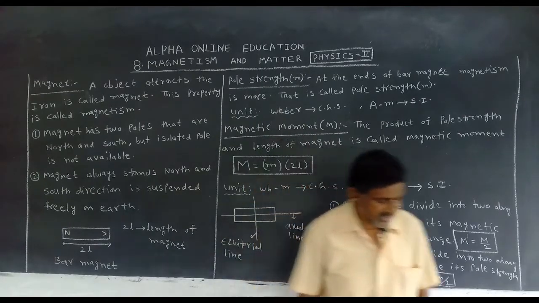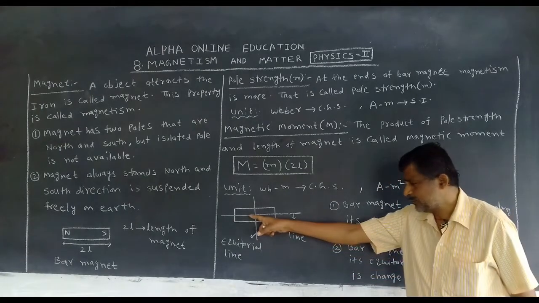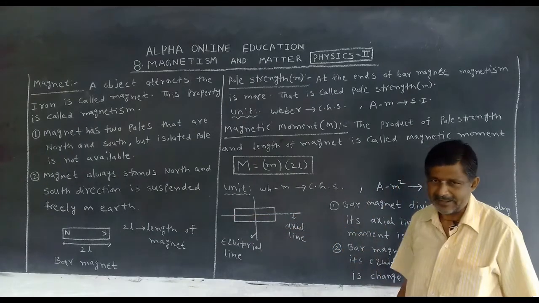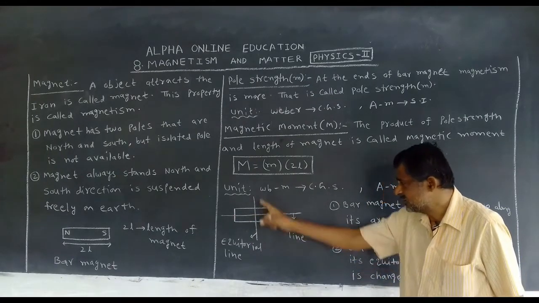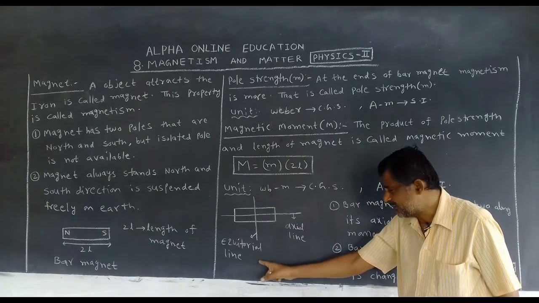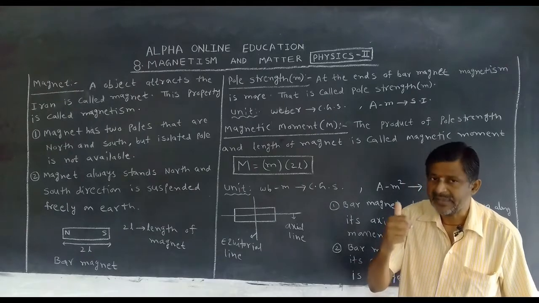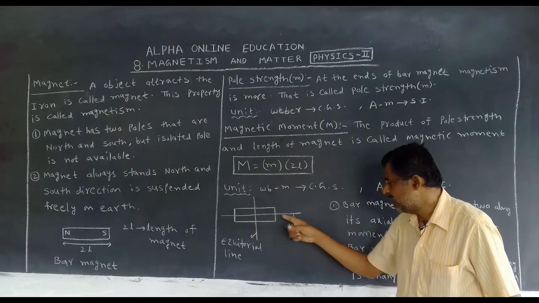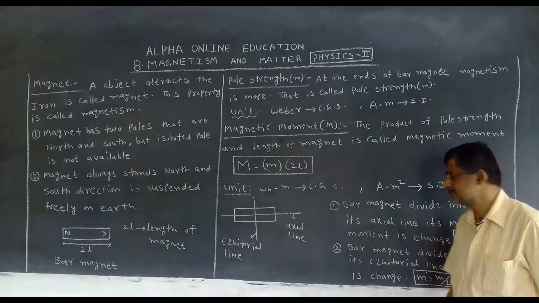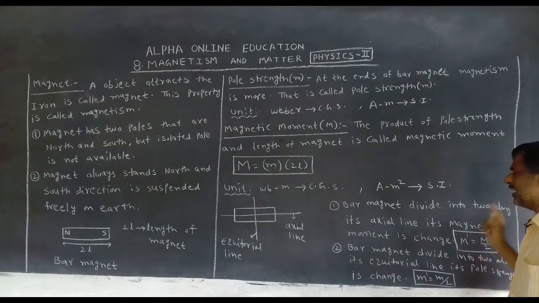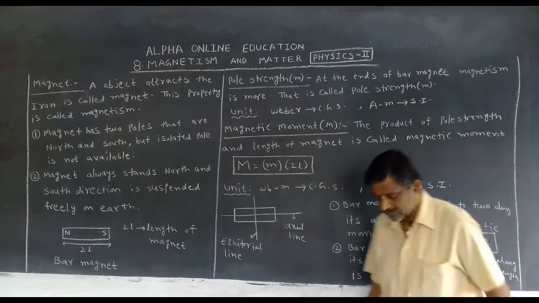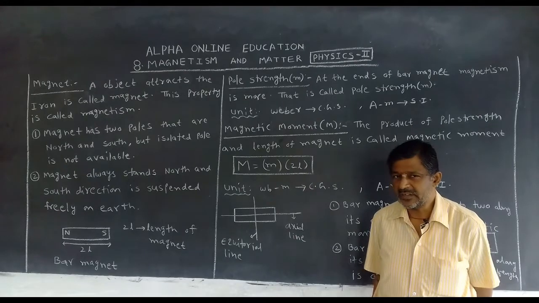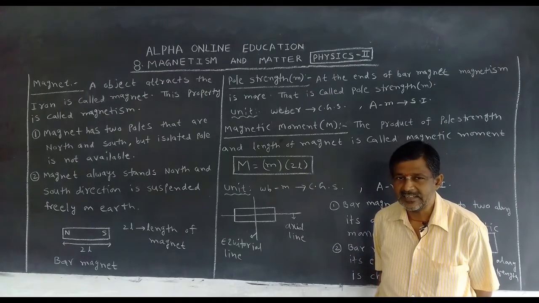Now let us take a bar magnet. We can divide it along the axial line, otherwise divide along the equatorial line. What will happen when the bar magnet is divided along the axial line?